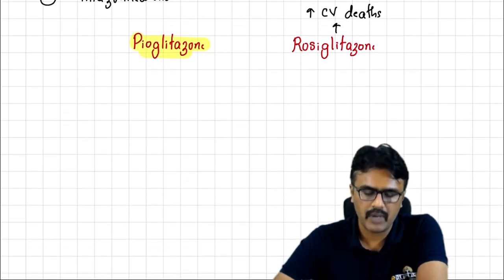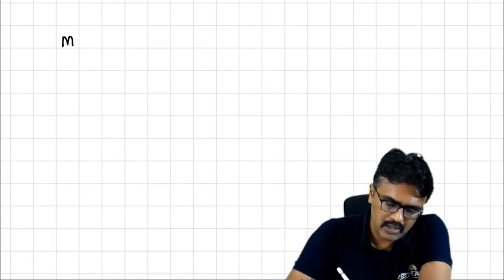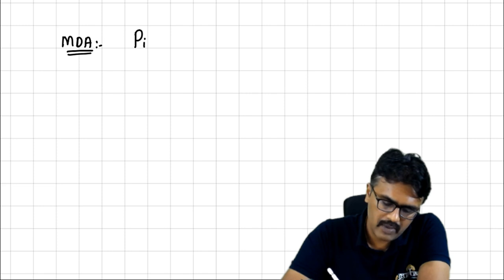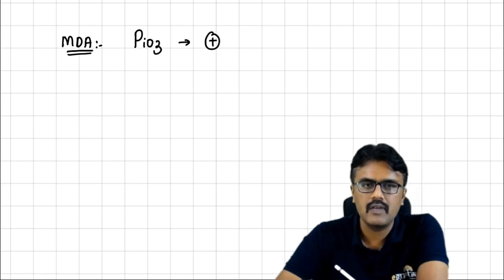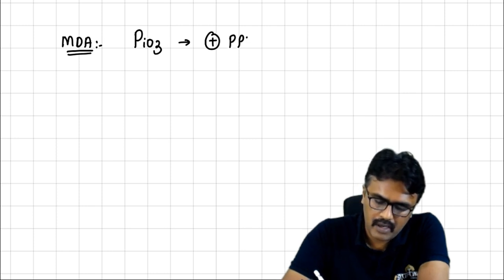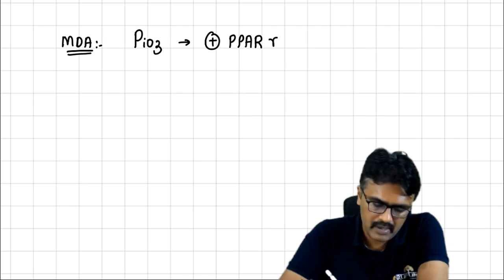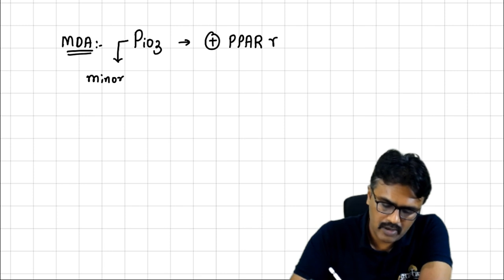Now, how is this pioglitazone going to work? Let us understand the mechanism of action. Pioglitazone will stimulate PPAR gamma, and a minor activity is also on PPAR alpha.